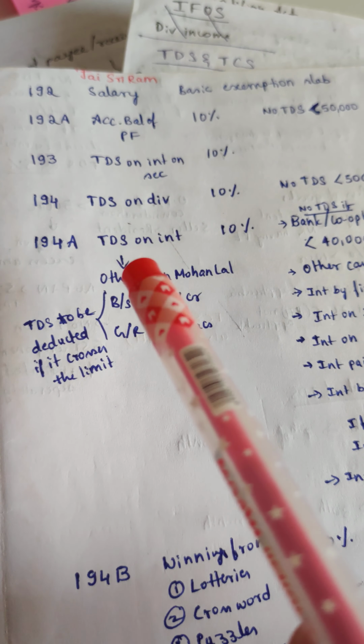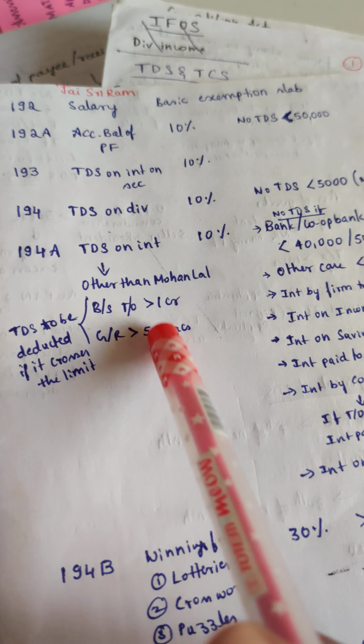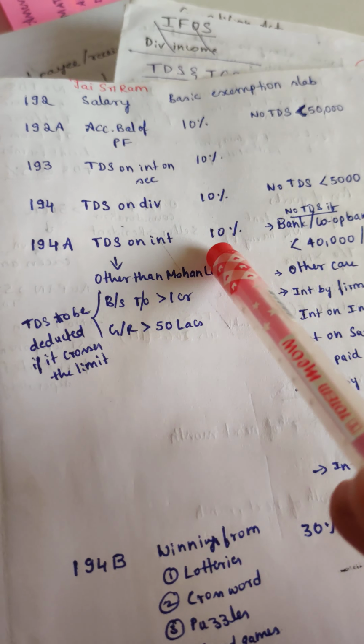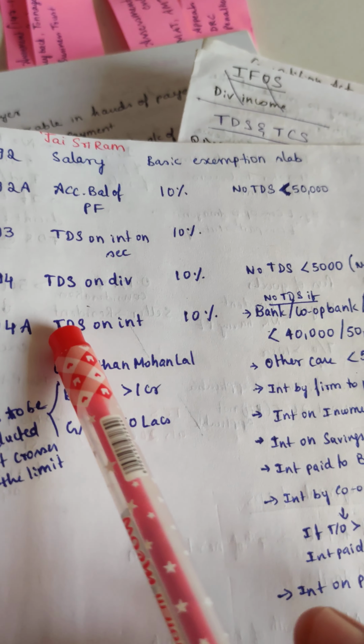Otherwise, if it is a chotu person, not like Mohanlal and all, if it is some small guy who is not earning so much income, then for him this 10% TDS rate is not applicable. Okay, so TDS on interest.